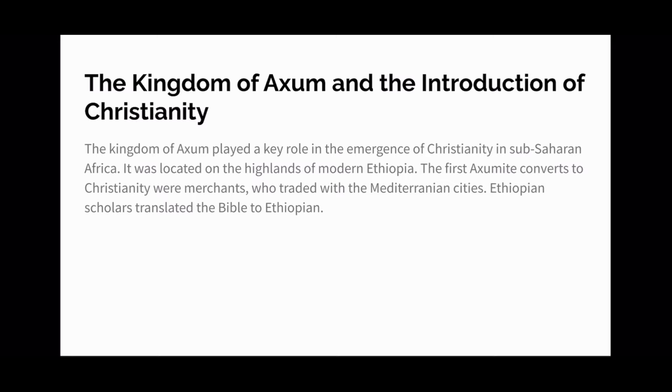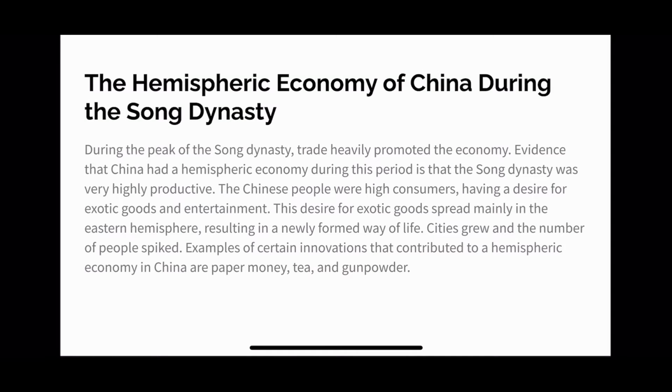And Christianity spiked up in Africa since then, when the king of Axum himself converted. He did this as an act of diplomacy to strengthen relationships with Christian-ruled Egypt at the time. Even Ethiopian scholars translated the Bible into Ethiopic, and this was done to encourage the government in Ethiopia to convert to Christianity.